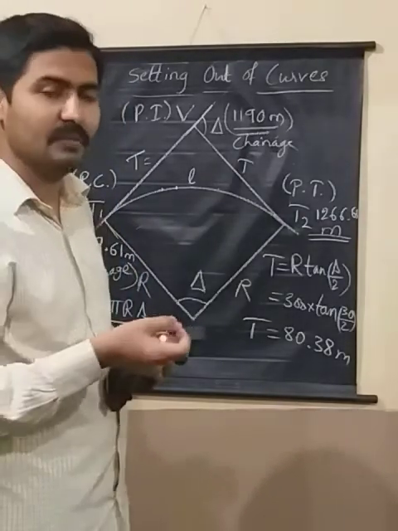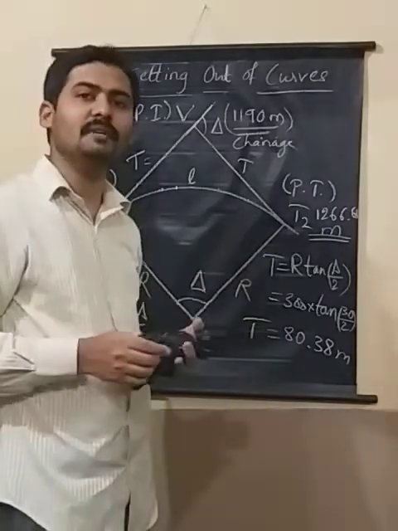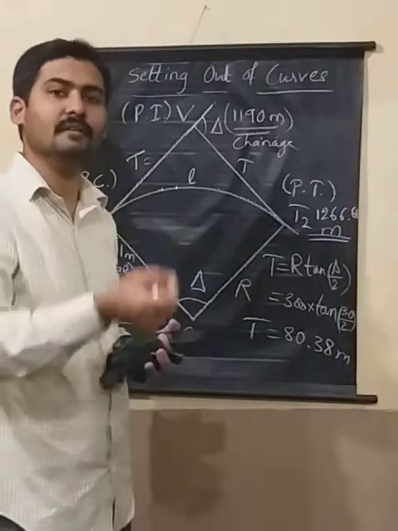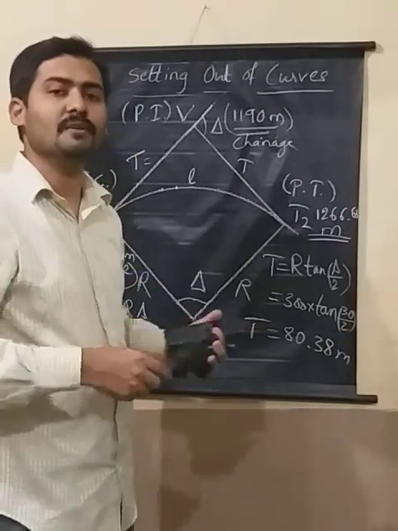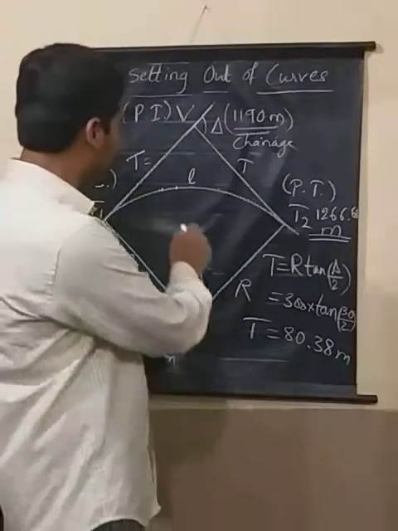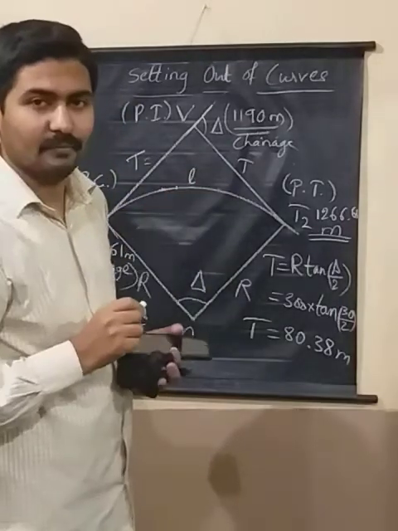Or sometimes if you want a higher accuracy, a smaller interval, 5 meter, will be taken. So it depends on what kind of accuracy you want and the length of the curve which is supposed to be drawn. So peg interval means the distance between 2 points on the curve.